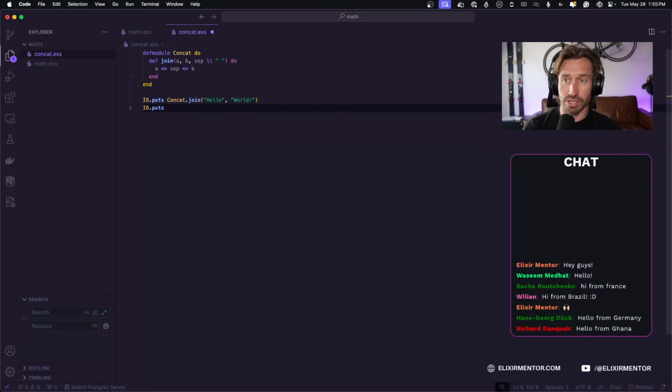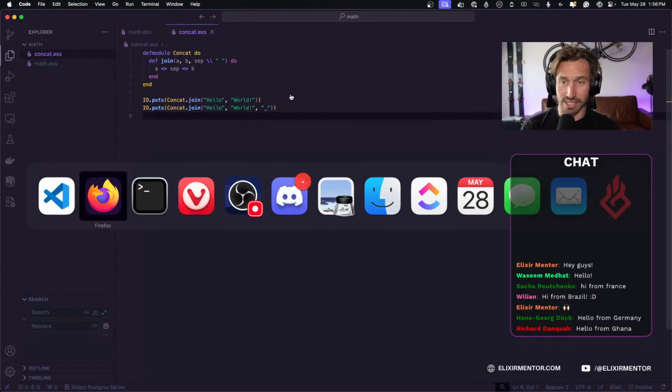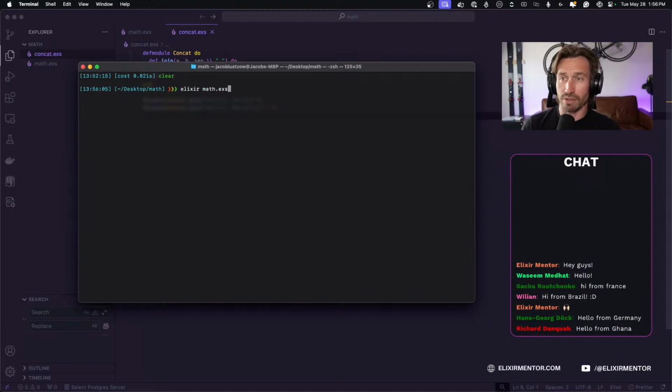And then we can also not use the default separator of a space, and we can put our own in. So we can do IO puts and then Concat.join, and we can say hello, world, and then we can pass in a third argument, and we want it to be separated with an underscore. If we save this and jump back to our terminal, and now run our EXS file called concat, so we'll compile and run that script, we're going to get back our hello world with a space by default, and then when we passed in the third argument of underscore, now it is separated with an underscore.